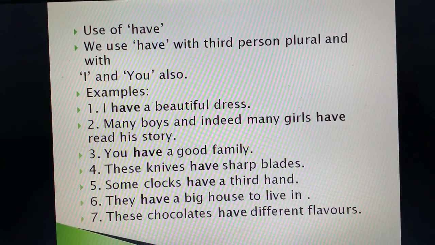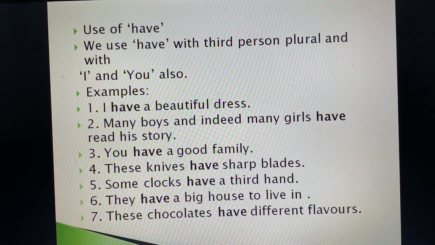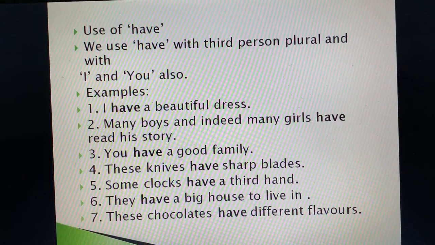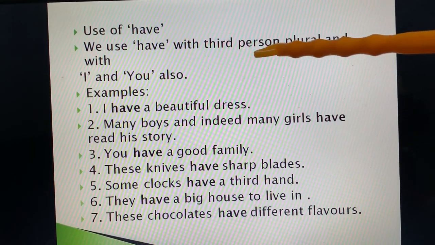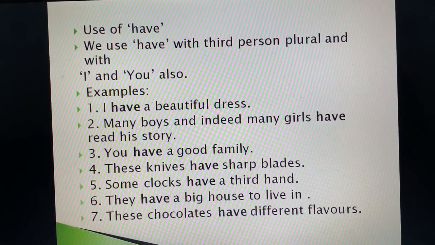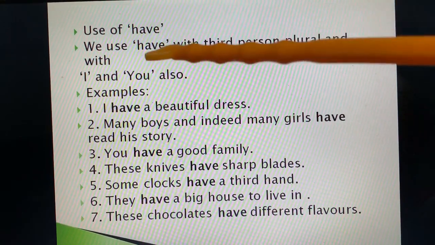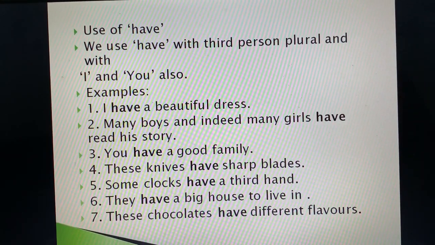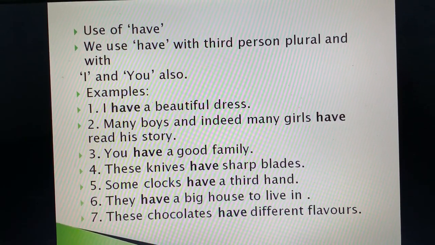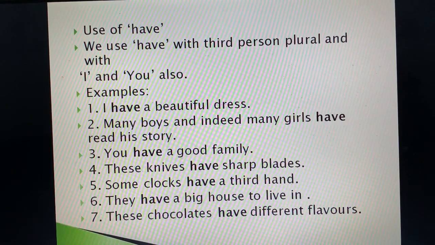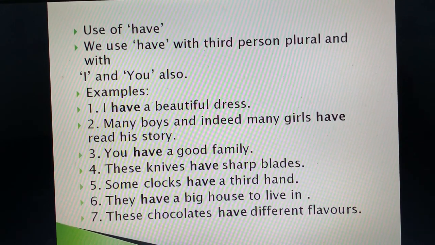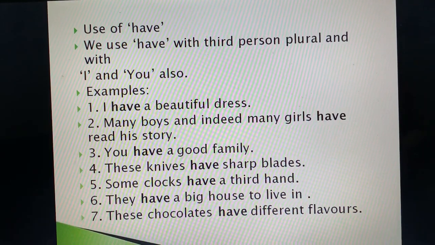Now next is have. Now where do we use have? Have is again used in present. So we use have with third person plural. What is third person plural? They or them. And with I and you also. Means with first person singular, that is I, and with second person, that is you, we use have. अगर आपको बेटा अच्छे से persons याद होंगे, first person कौन सा है, singular, second person, third person, singular and plural both, then it will be very easy for you to do it.